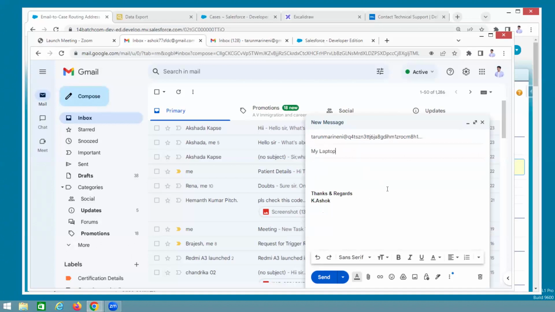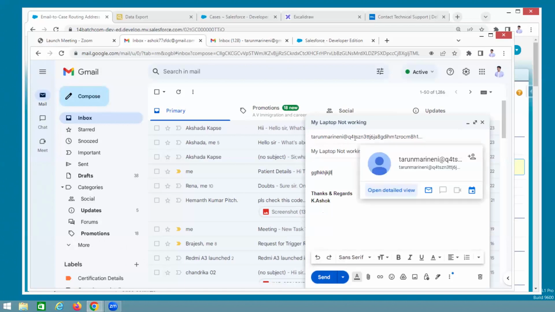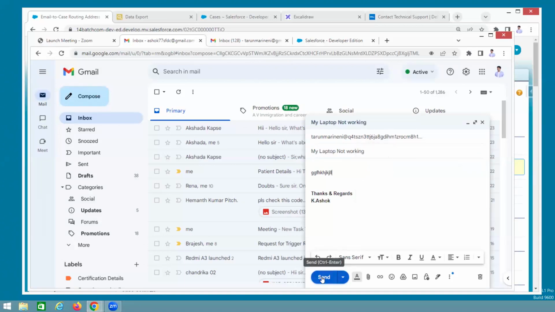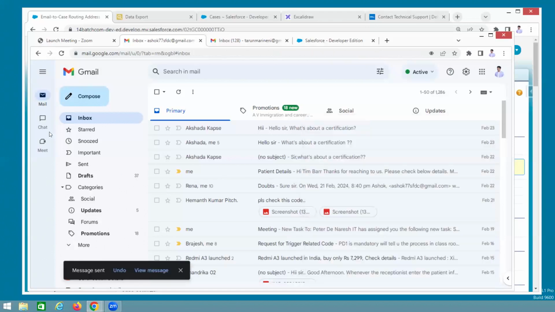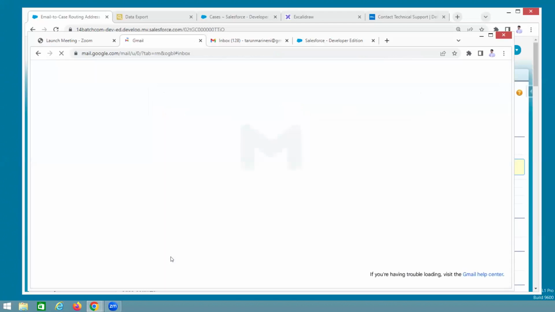My laptop is not working. So here I want to add some description, blah blah blah. The customer sends the mail to whom? Salesforce. Why? I am using the Salesforce routing address, not a personal mail ID. Whenever I send it, whenever this subject and body come in, the email to case you set up is already telling the runtime engine to convert that into a case. I'm sending it. We'll see whether it bounces or not.